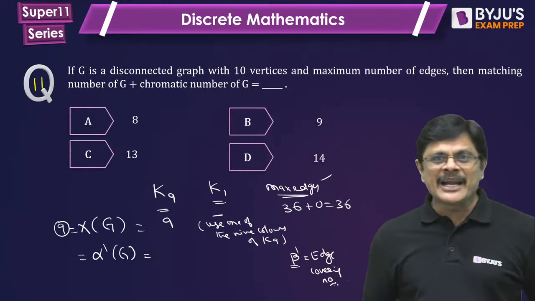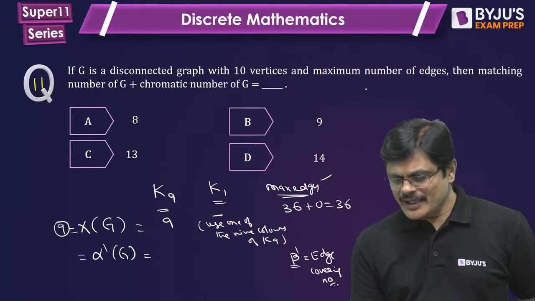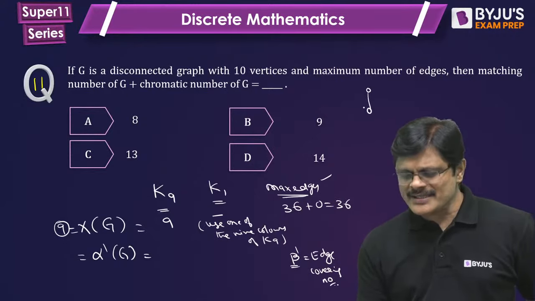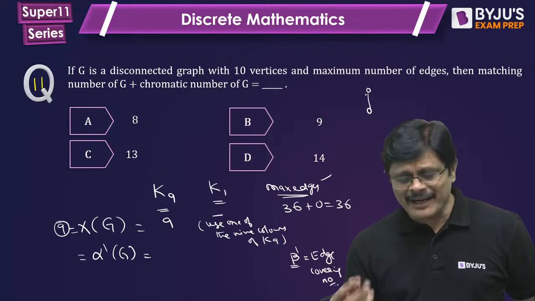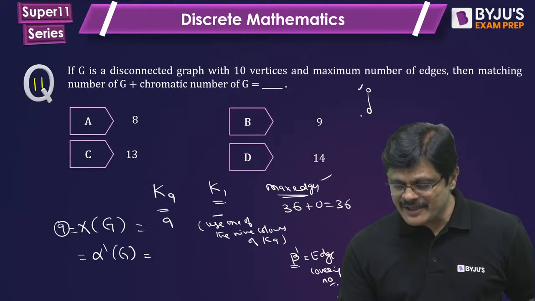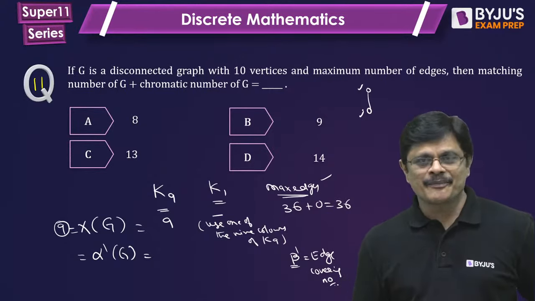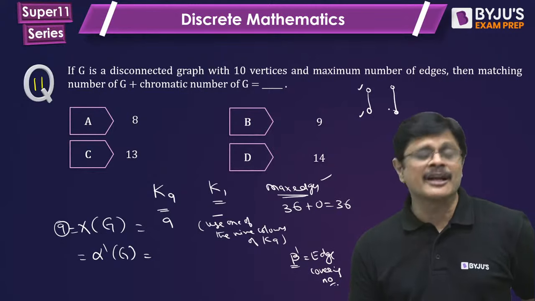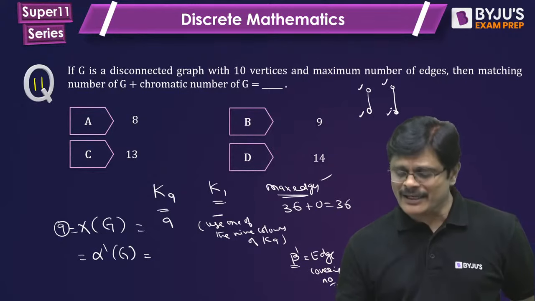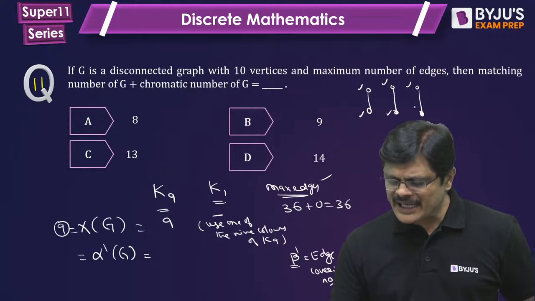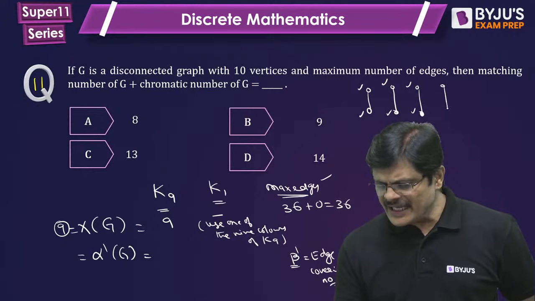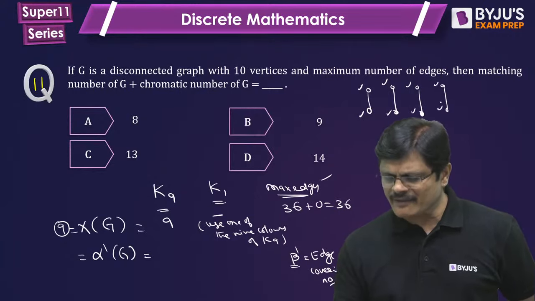Now, when it is a complete graph with 9 vertices, you select any one edge which connects 2 vertices. Again, select any other edge which connects 2 other vertices. Any other edge which connects any 2 other vertices. Any other edge which connects any 2 other vertices.